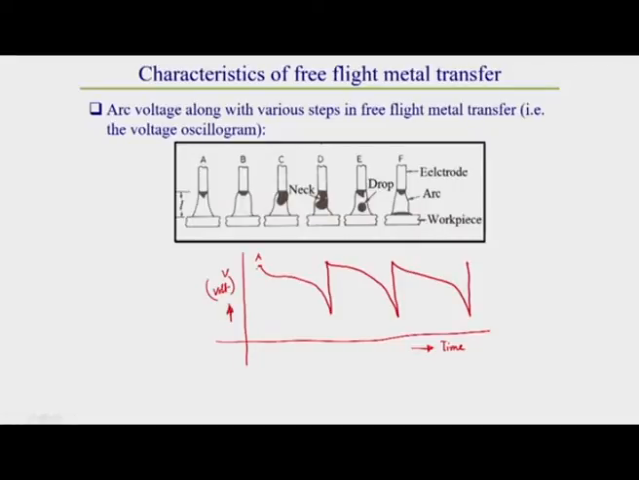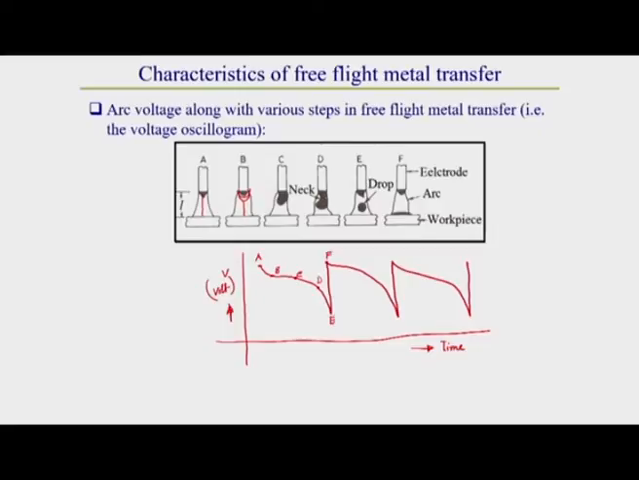So this is point A, where generally the original arc voltage is there, with the original arc gap without a droplet. Once the drop size increases, the arc length decreases. Let this be point B, this point C, this point D, and once the drop detaches at point E, suddenly the arc voltage regains its original value F.